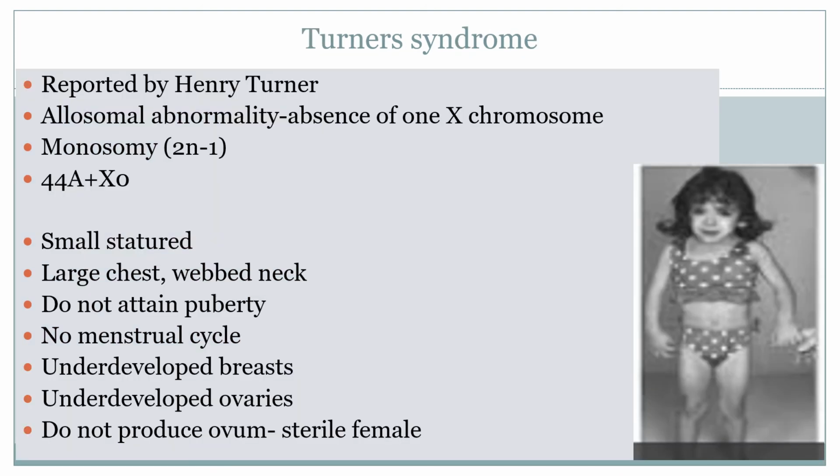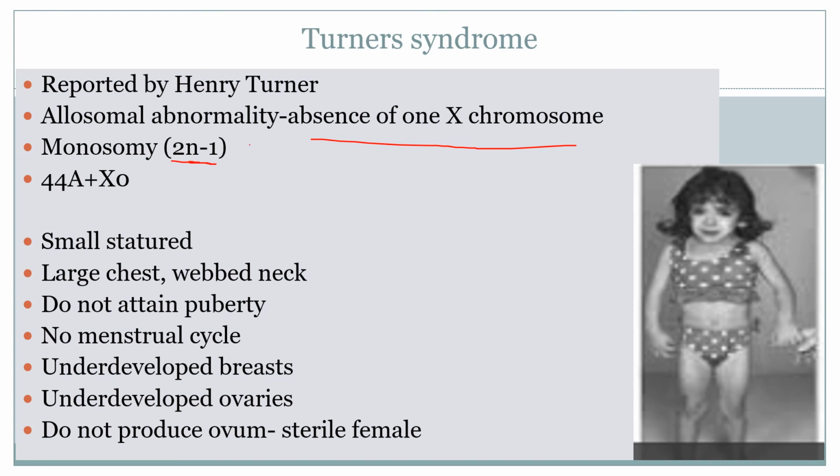Next is Turner syndrome. It was first reported by Henry Turner, hence the name Turner syndrome. This syndrome is an allosomal abnormality, and the cause for this is the absence of one X chromosome. Hence it is monosomy, 2n minus 1.